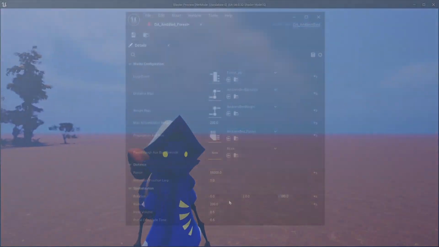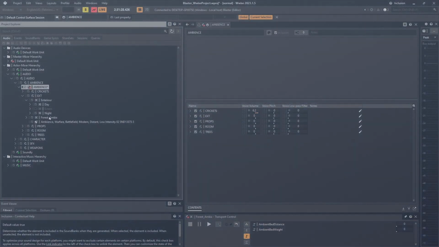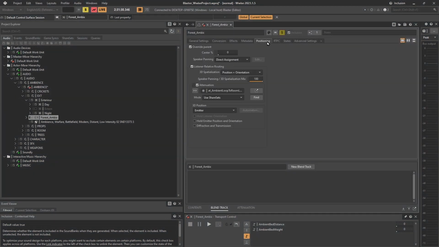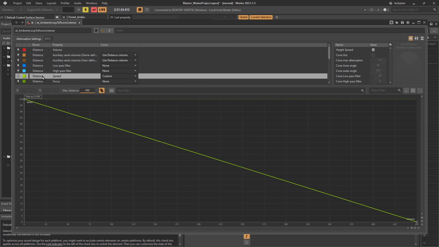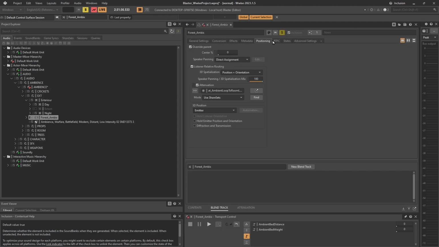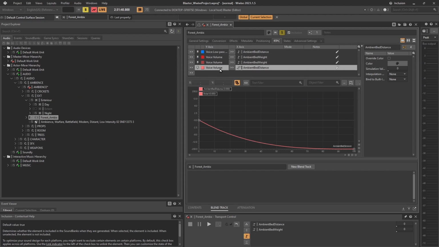Finally, we can tweak the radius of the ambient bed emitter, and its relative inner radius, and set the crossfade time to apply when sending the bed to either the room listener or room component, when the spatial listener is entering or leaving the room in which the bed is playing. On the Wwise side, we can further tweak the spread over distance, using the distance attenuation on the ambient bed sound effect. The distance attenuation itself, however, is set up using the custom distance RTPC.